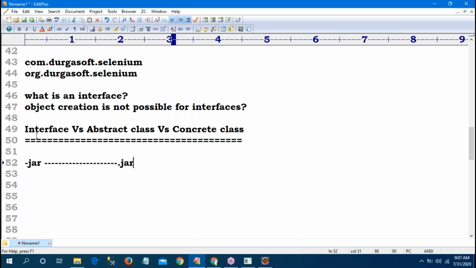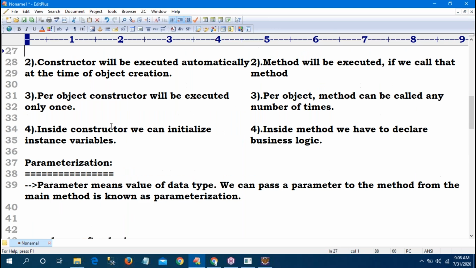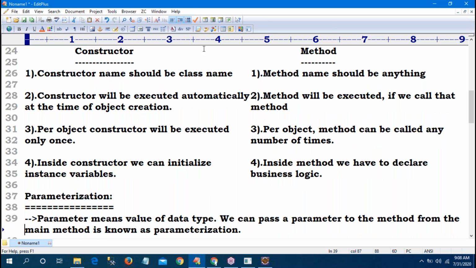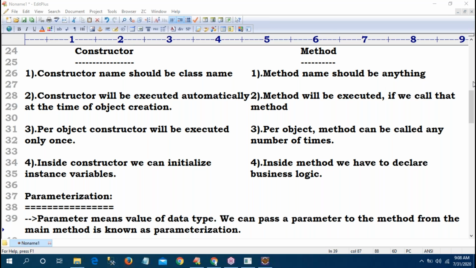So tomorrow we will see interface versus abstract class versus concrete class. Sir, tomorrow also if you are missing, from Monday onwards you will not get anything, seriously. Because every concept is here only: interface, abstract class, concrete class. Once you are strong in this area, Babu, differences are very important at the time of interview. In today's class, the interview question is the difference between constructor and method. So take all these 4 differences because in the material the differences are not there. Remember these 4. Tomorrow definitely, first I will ask this question only: what is the difference between method and constructor?